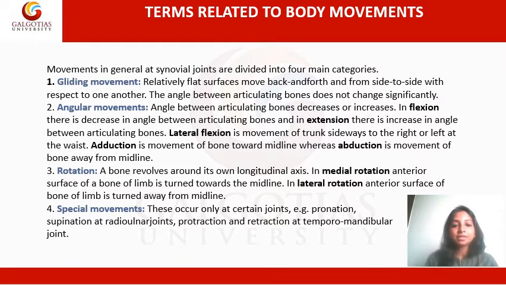So that is flexion movement. And when you extend the elbows, the angle between the forearm and the arm increases. The next movement is lateral flexion. This is a movement of the trunk sidewards. When you say trunk, we are referring to the thorax and the abdomen together. So when the trunk moves sidewards, either to the right or the left, it is called lateral flexion. So in terms of the trunk, there is only going to be lateral flexion to the right and to the left; there is not going to be any medial flexion.